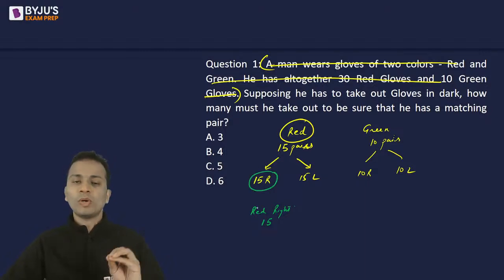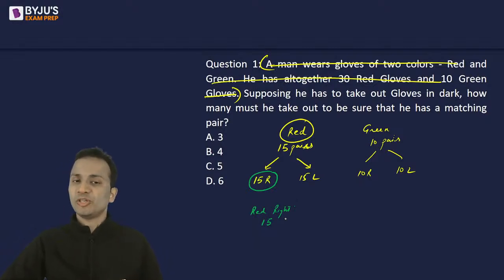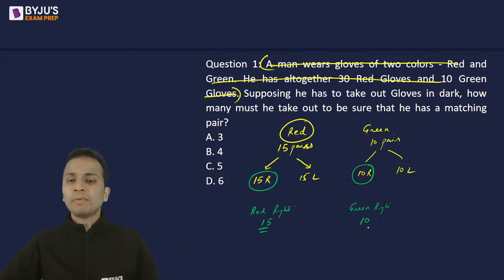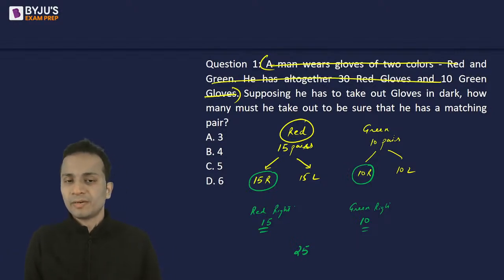Okay, right, one by one 15 ये वाले आ गए. Now as soon as I get one left glove of red color, I will have a matching pair. But once again, I'll have to go for a worst case scenario, right? Next, consider that in the next 10 pickings, I get all green. So 15 plus 10. Up till now, I have picked 25 gloves and still I don't have a single pair.